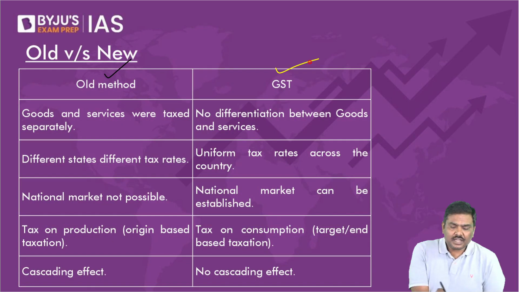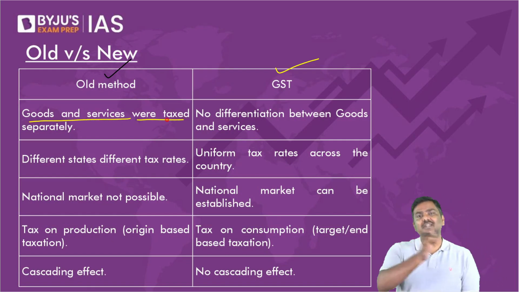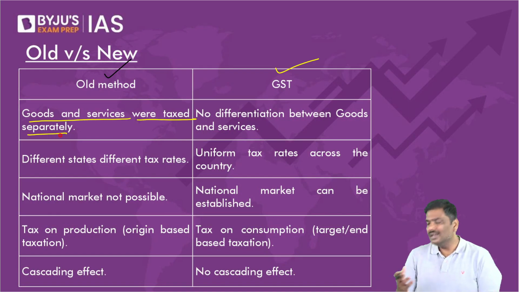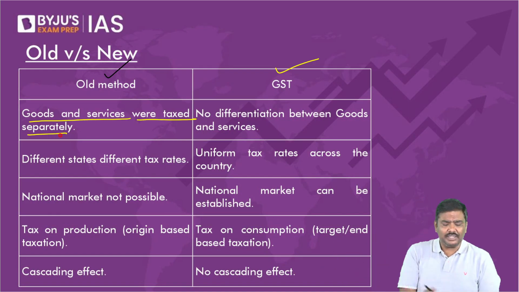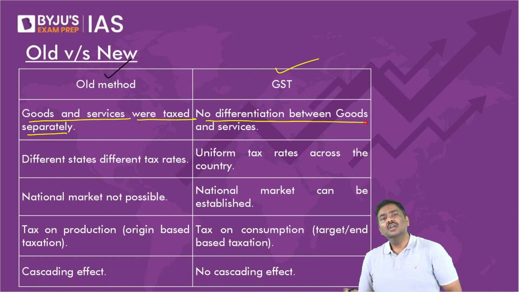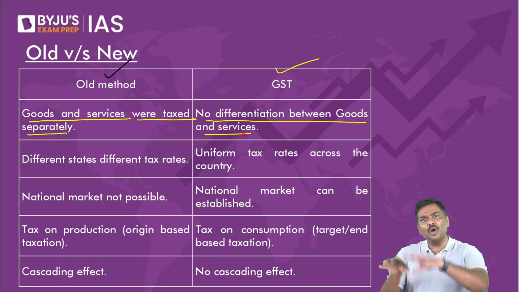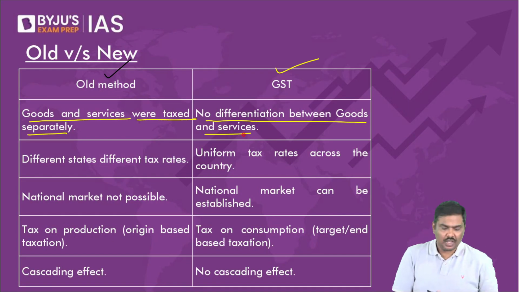Earlier, goods and services were taxed separately. That's a straightforward point. Excise duty was there on goods, service tax was there on services. State governments had different indirect taxes. But now there is no distinction between goods and services. All goods and services will be brought under only one tax, that is goods and services tax.